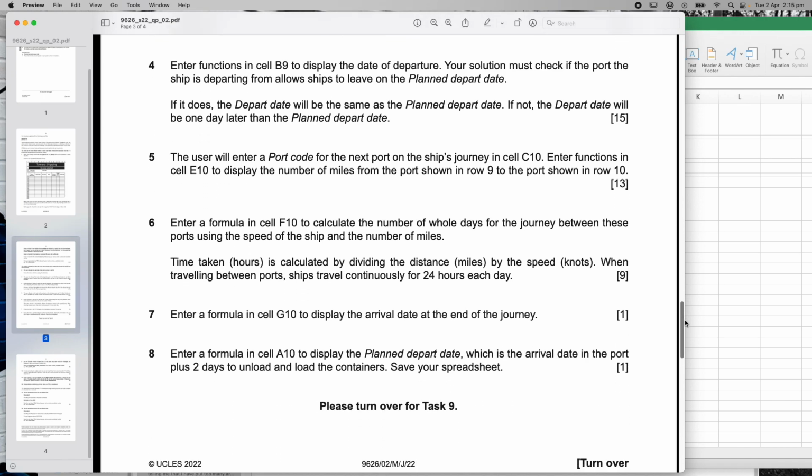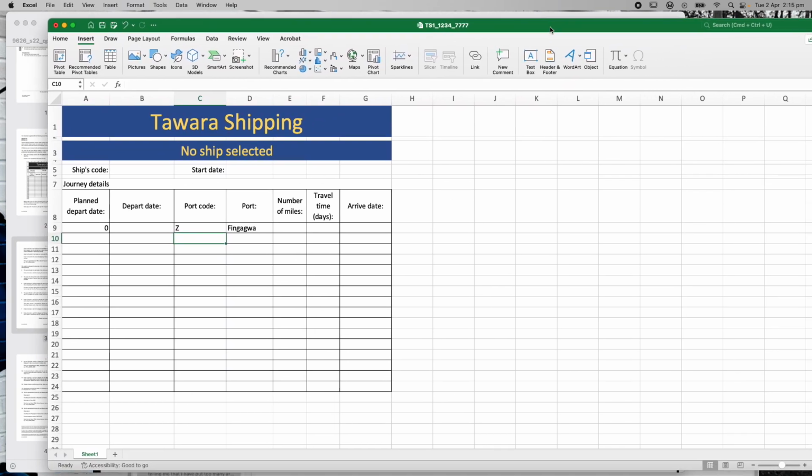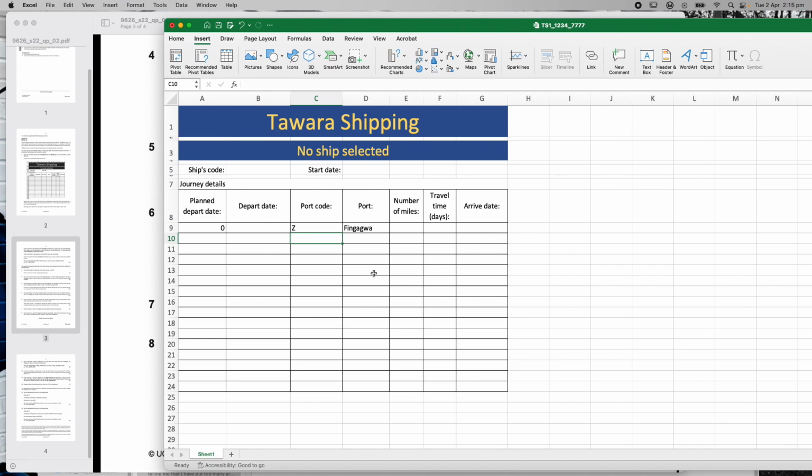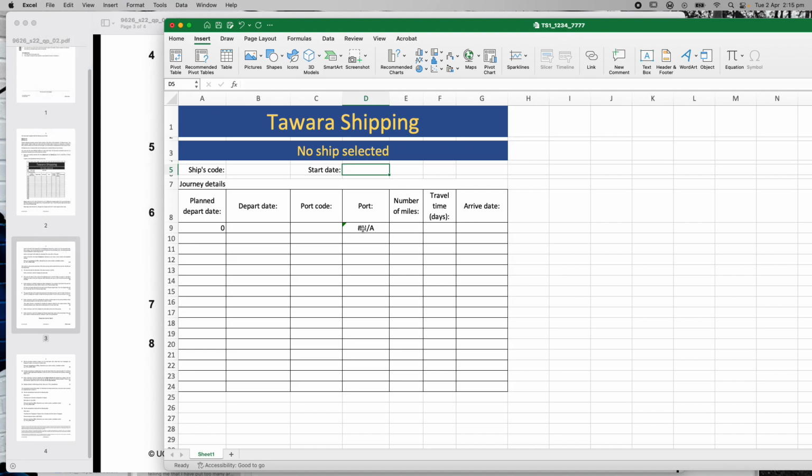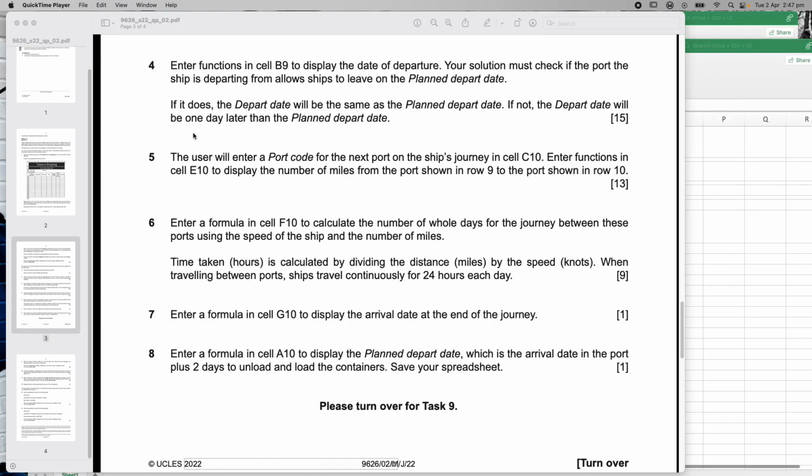Okay, now let's move down to question number 4. Let's bring this back up on the screen. I probably should delete that in there, but there's already a code there. Let's just make sure that's there. So I've cleared my file, so I've got no data in there that I shouldn't have in there. I'm just going to hit save, but I have got my formula. It is working. And now we're going to move on to question 4.